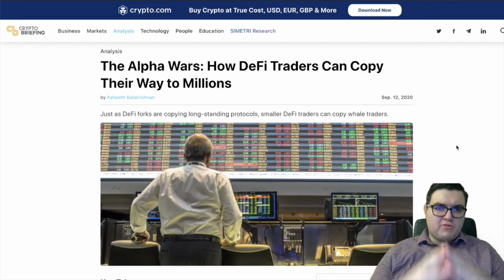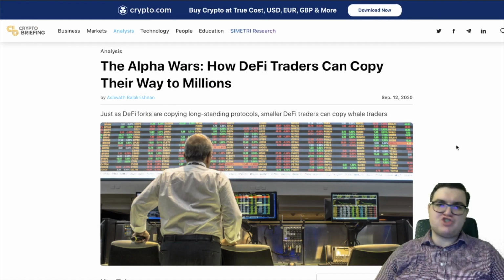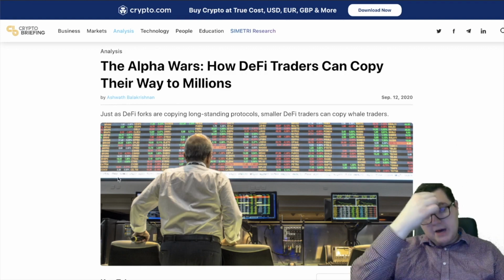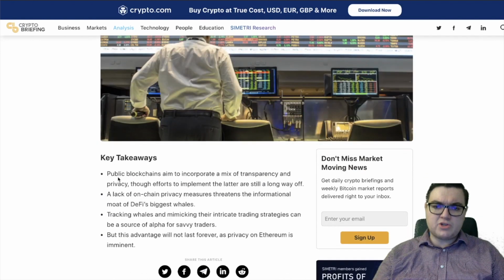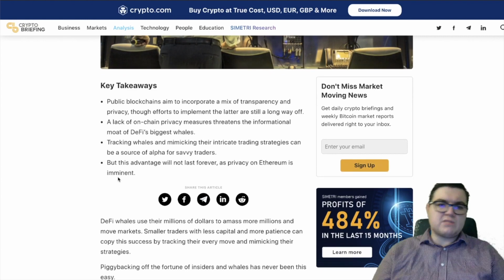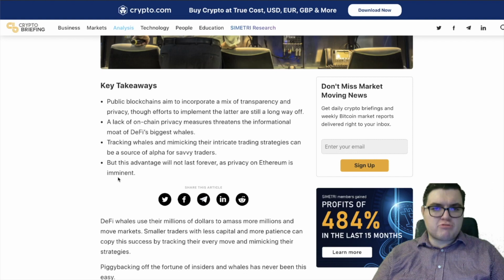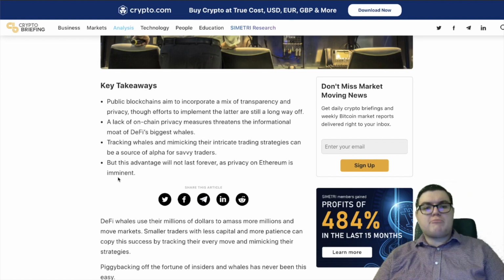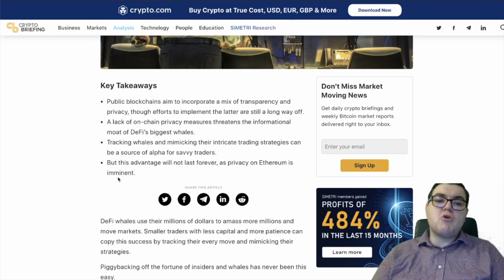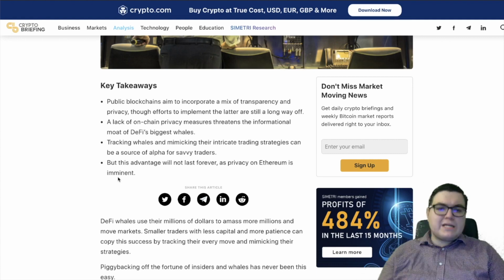So the last article over here, the Alpha Wars, how DeFi traders can copy their way to millions just by copying whale traders. Just as DeFi forks are copying long-standing protocols, some DeFi traders can take a hefty profit from large whales. Key takeaways: public blockchains aim to incorporate a mix of transparency and privacy. A lack of on-chain privacy measures threatens the informational moat of DeFi's biggest whales. Tracking whales and mimicking their intricate trading strategies can be a source of alpha for savvy traders.